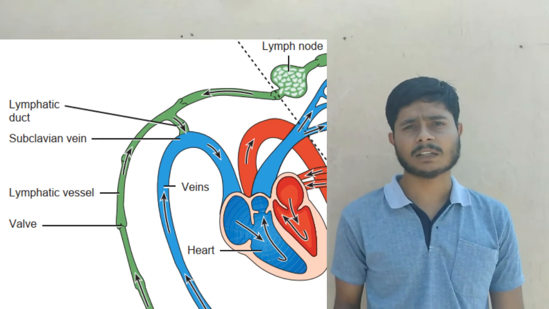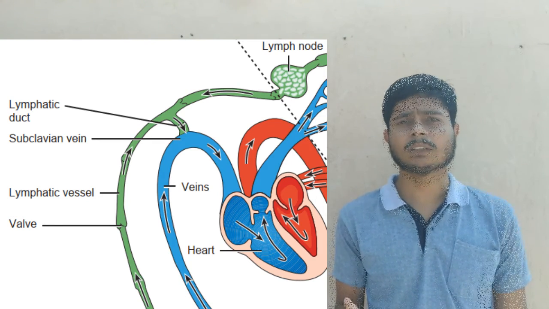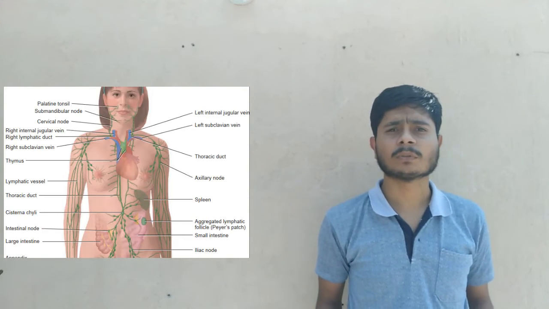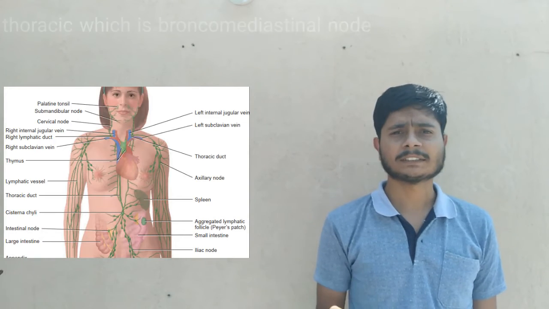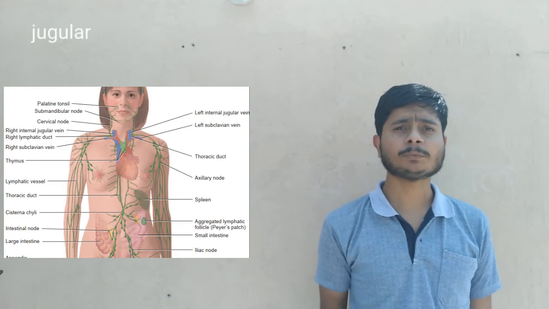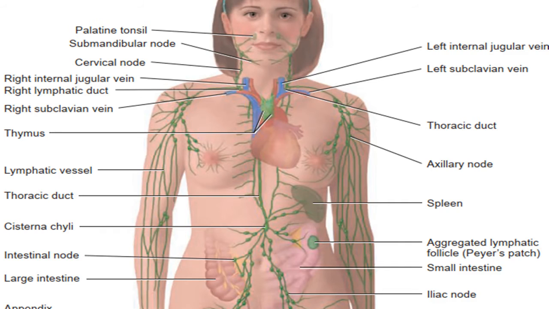Mainly there are various lymph nodes present in the body, such as thoracic, subclavian, jugular, and axillary, which are the main nodes present in the body. Of them, all have two pairs, but the intestinal node has only one pair.